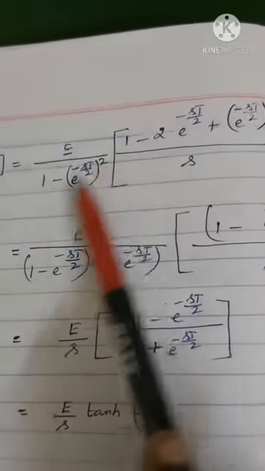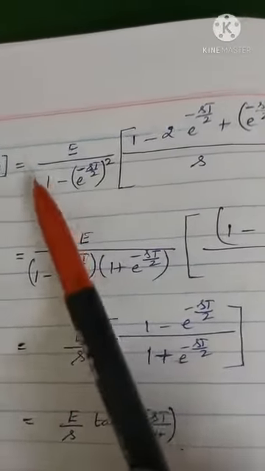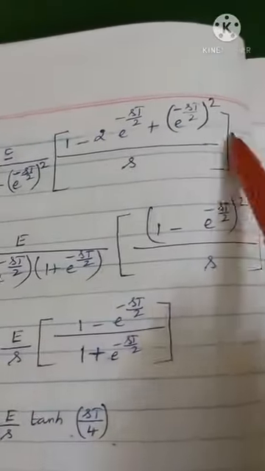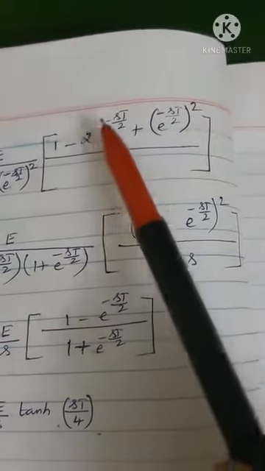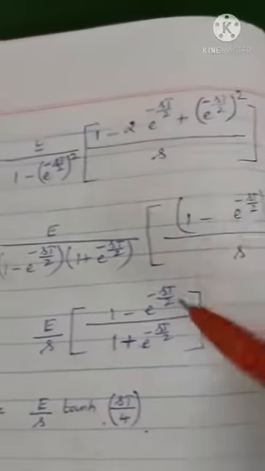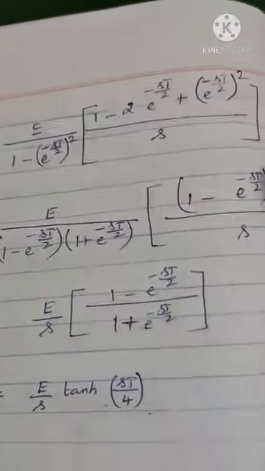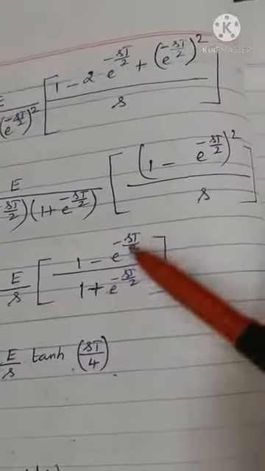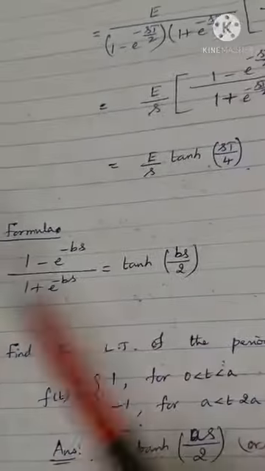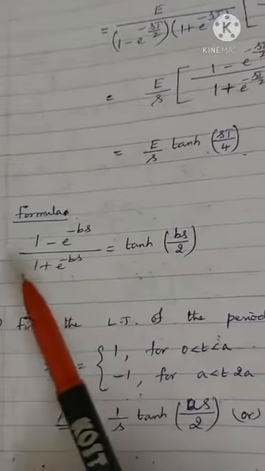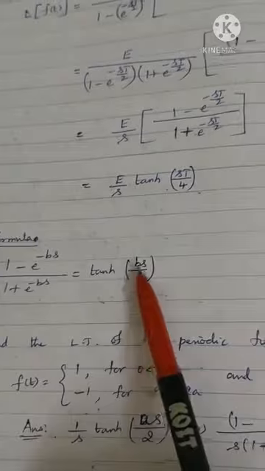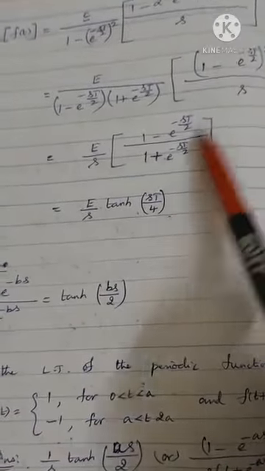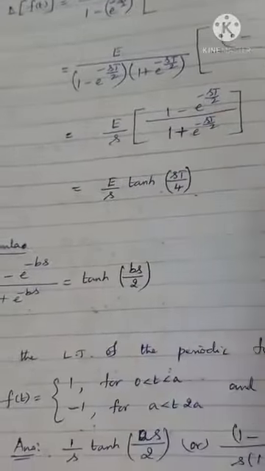It is the a minus b whole square formula, a square minus 2ab plus b square. You can see one of the terms gets cancelled. So a minus b whole square. Here a minus b, so this is the term. There is a formula: 1 minus e power minus bs by 1 plus e power minus bs is tanh of bs by 2. Our bs is sT by 2. I have used this formula and I will get the answer.